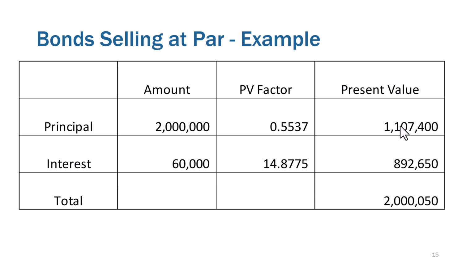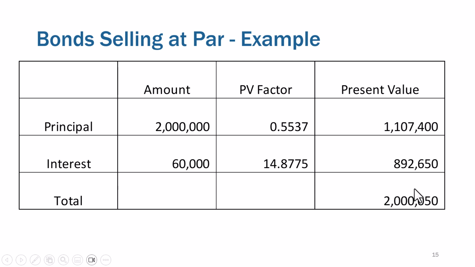And then those interest payments of 60 grand every 6 months, we're going to have 20 $60,000 interest payments. That would be 1.2 million. We're getting paid interest 60 grand 20 times, that'd be 1.2 million, but that's not worth 1.2 million. The present value of that annuity, we have to use the factor of 14.8775, and the present value of that interest stream is 892 grand. The total is $2 million.